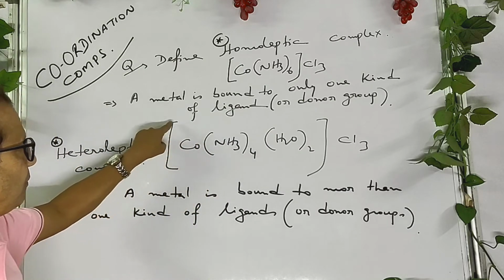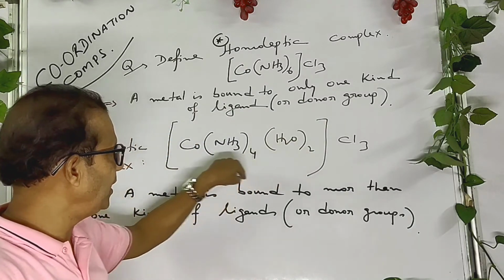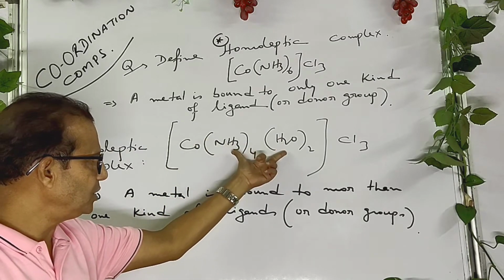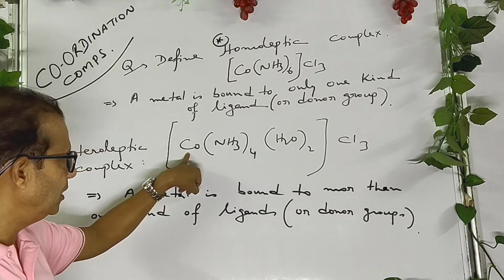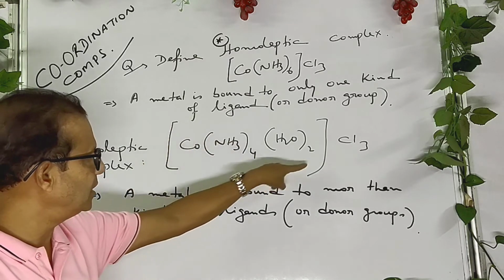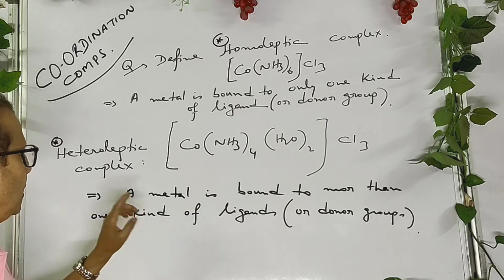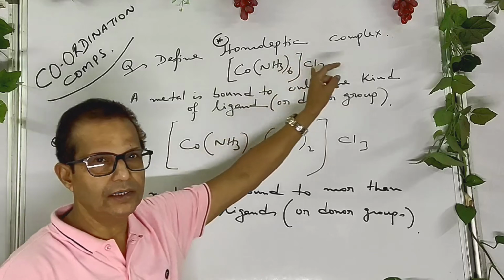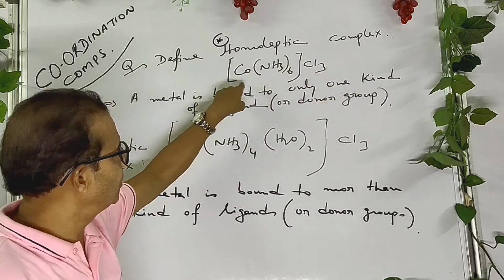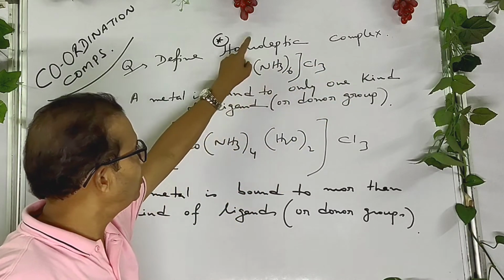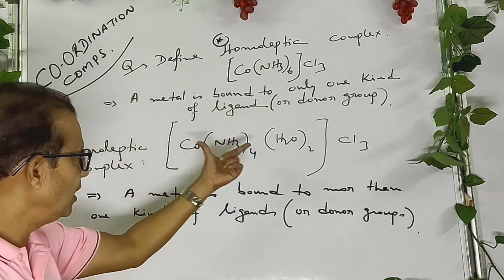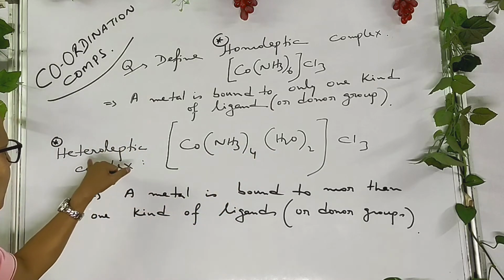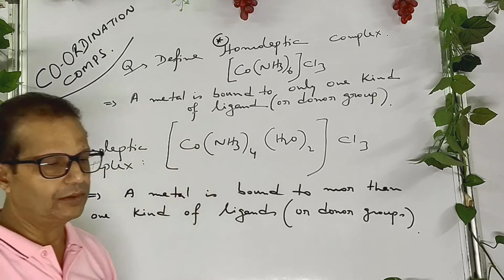And if the complex contains two different types of ligands coordinated to the central metal, then that complex is called a heteroleptic complex. I think you understand it. Only one type of ligand is called a homoleptic complex. If there are two or more different types of ligands, it is called a heteroleptic complex, okay?